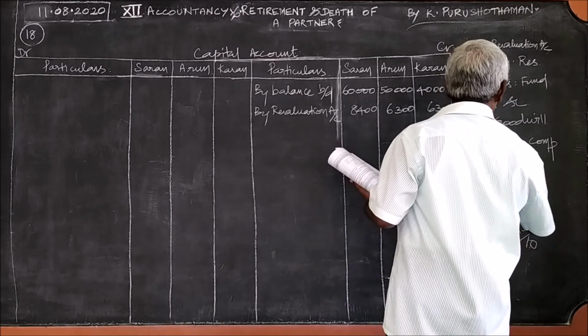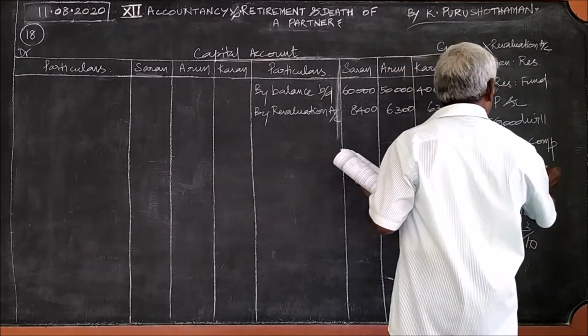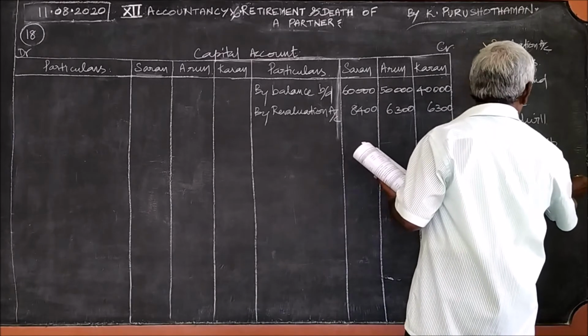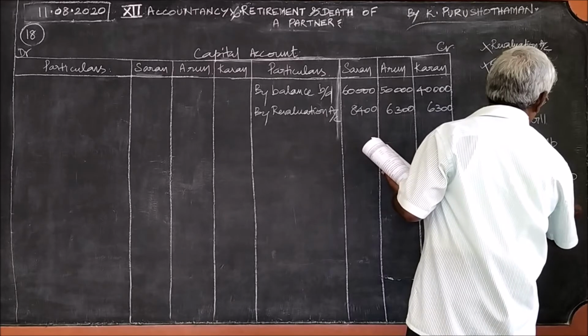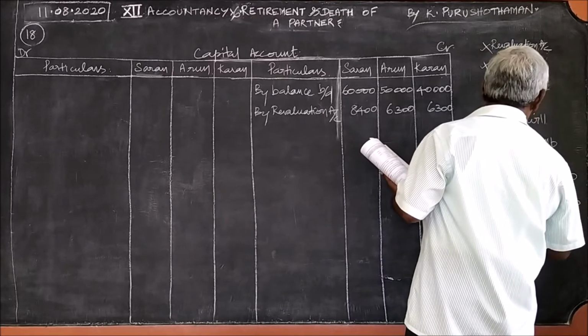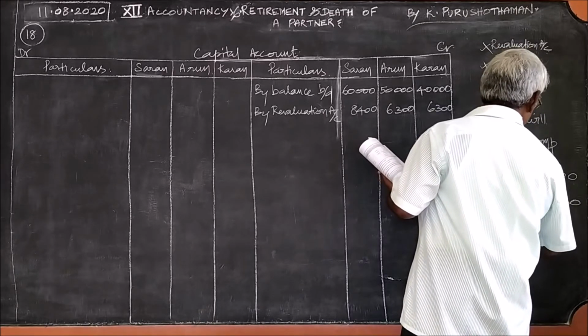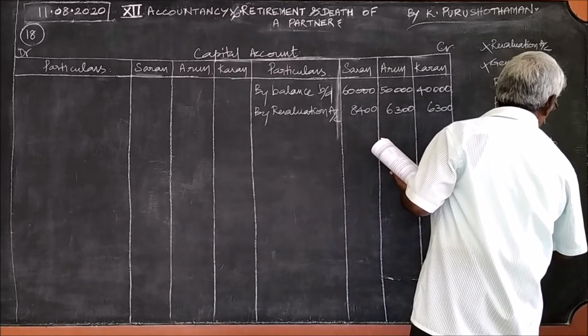Simplify and write: 4 into 1,500, 6,000; 3 into 1,500, 4,500; 3 into 1,500, 4,500.